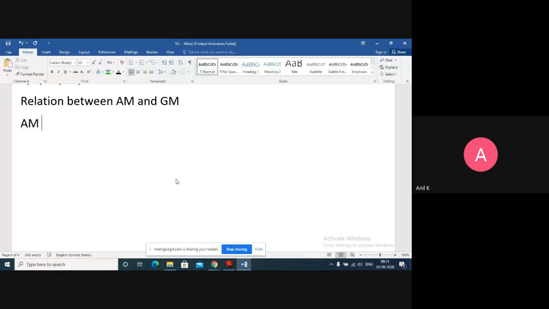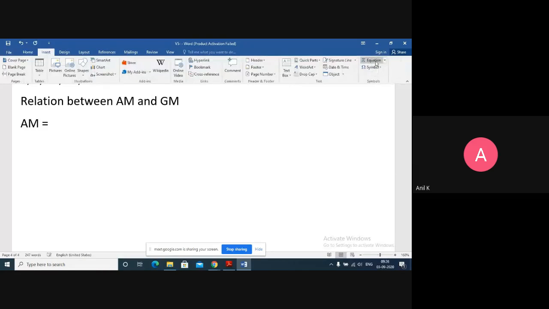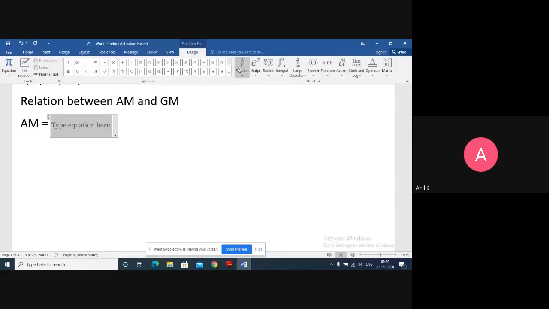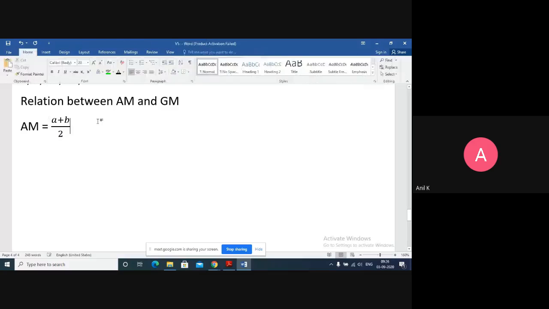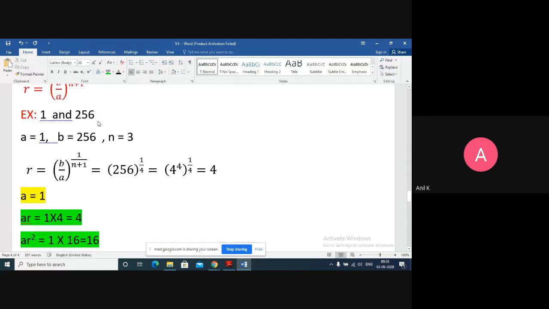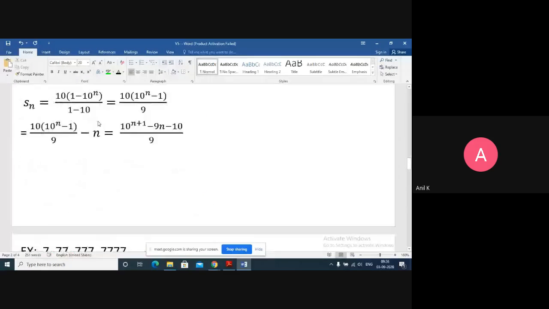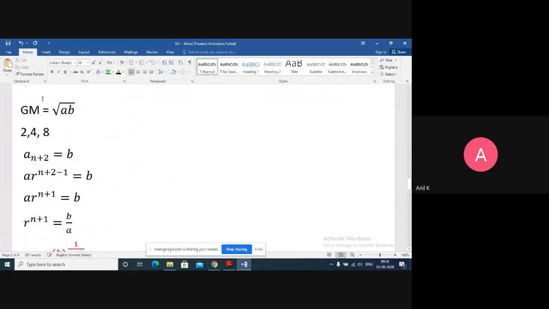We know the arithmetic mean formula is A plus B by 2. If I have two numbers A and B, arithmetic mean will always be given by the formula A plus B upon 2. And the formula of geometric mean is under root AB.